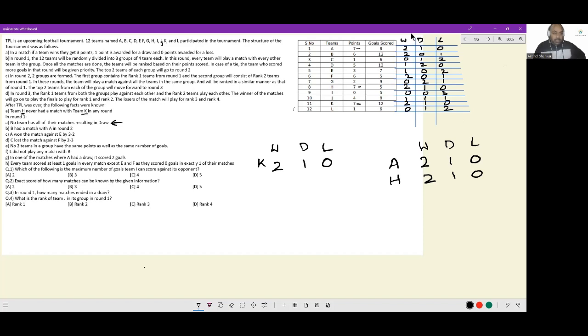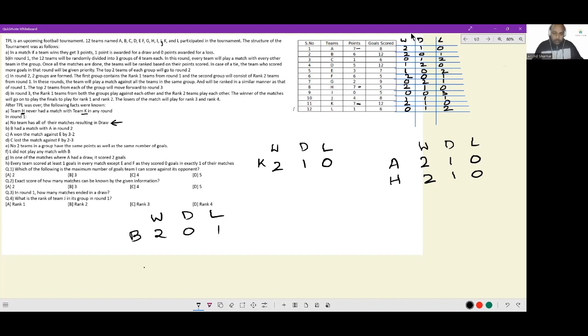Next is B had a match with A in round 2. If B had a match with A in round 2, it means that B was a topper of his group. A is a topper of his group, and B is also a topper of his group. So there is a third group with B, wins, draws, and losses 2, 0, and 1.